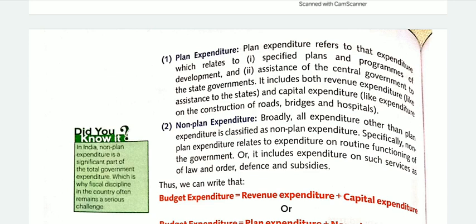On the other hand, non-planned expenditure is expenditure for which no planning is done, as it relates to the routine working of the government. It includes expenditure on services such as law and order, defense, subsidies, etc.